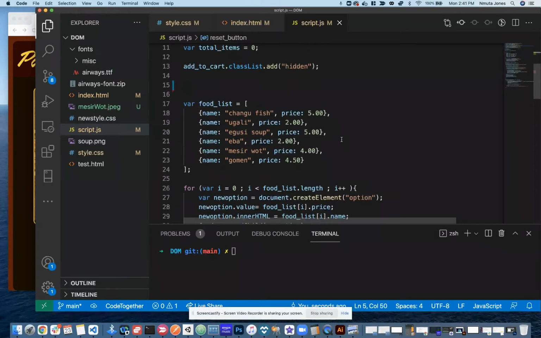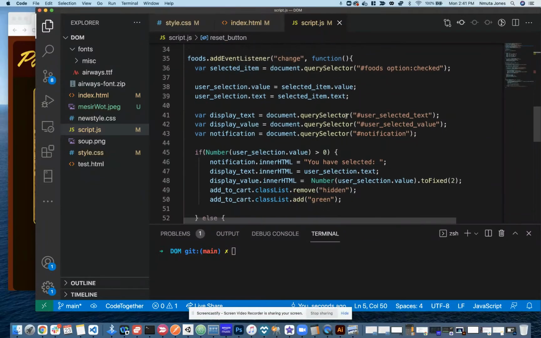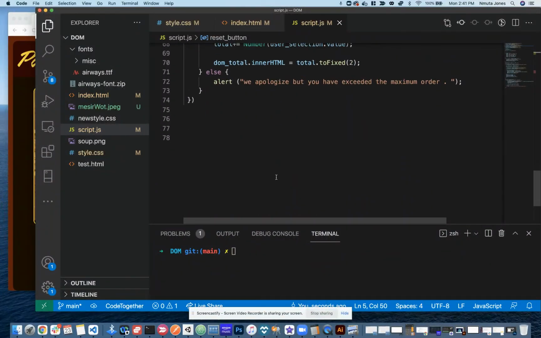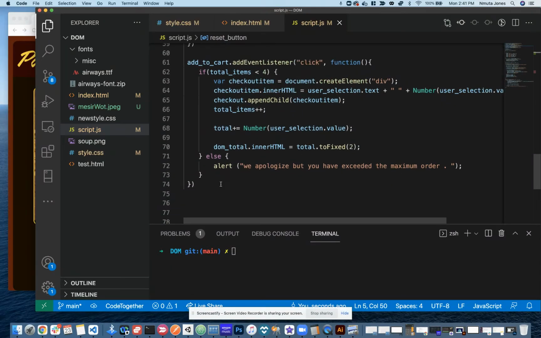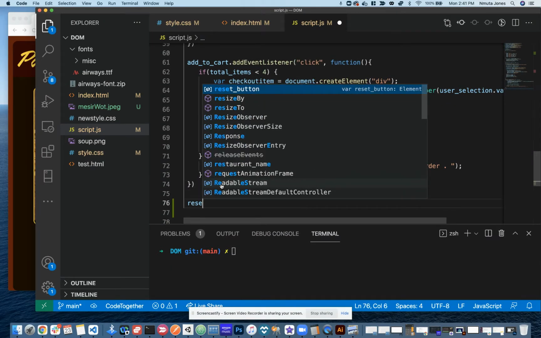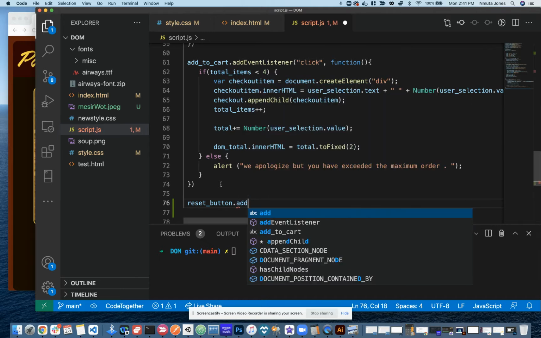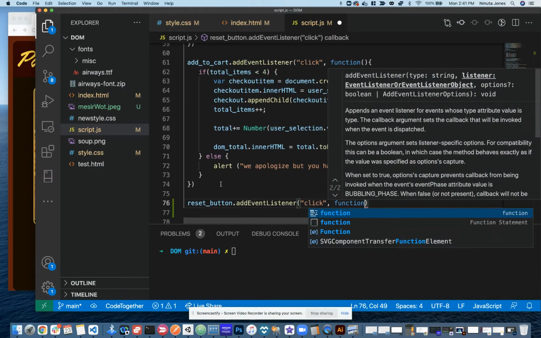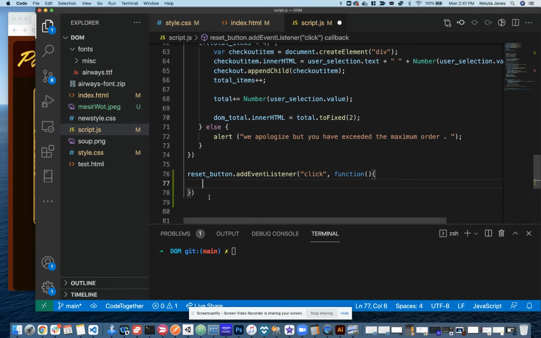All right, and so we'll do an event listener. We'll just put it underneath the other event listener here. resetButton.addEventListener, click, function.